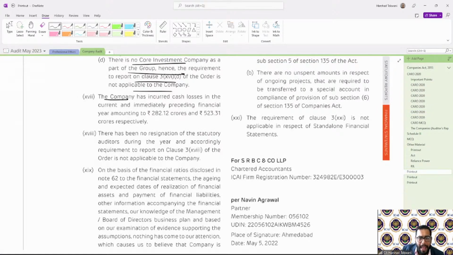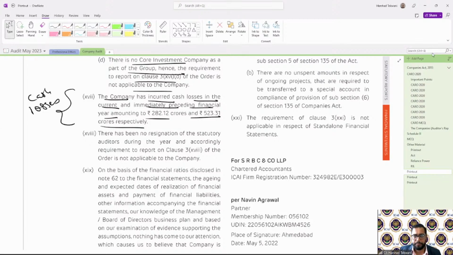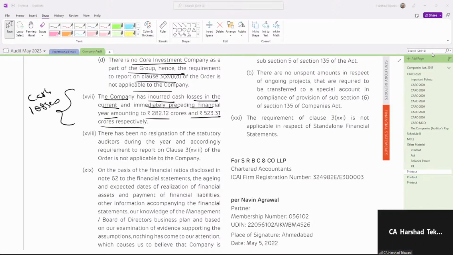The company has incurred cash losses in the current year and the immediately preceding financial year amounting to 282.12 crore and 523.31 crores respectively. This is how it is reported for cash losses.